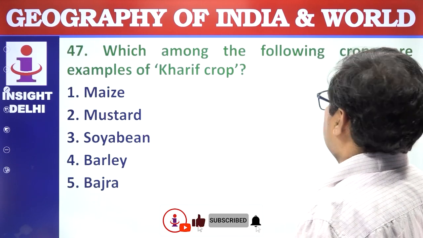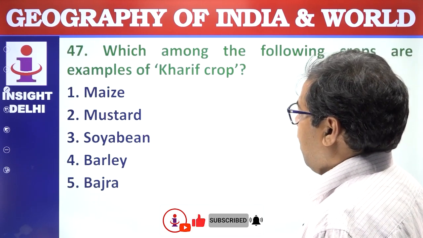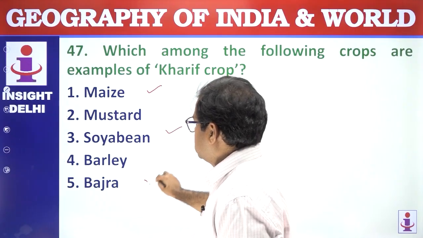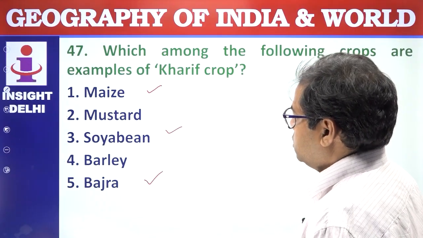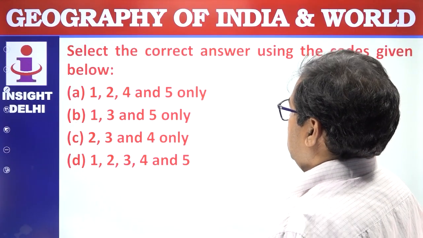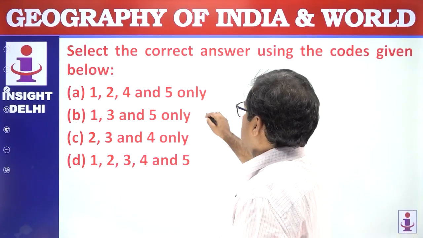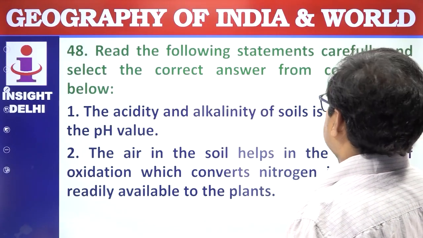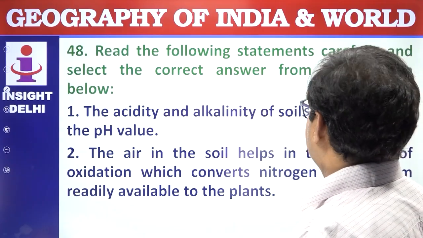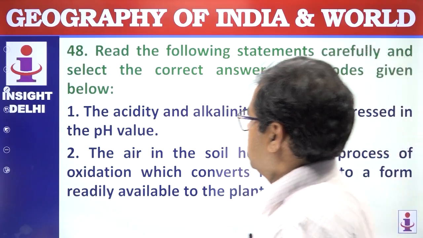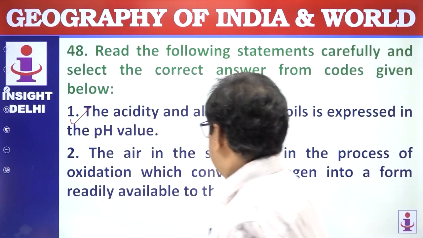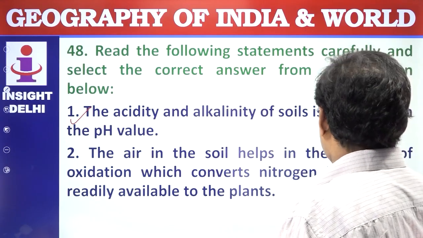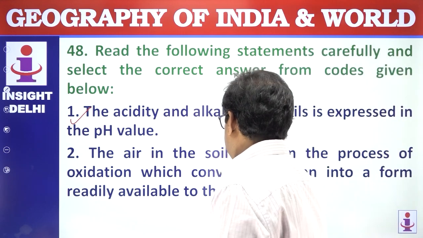Which among the following crops are examples of Kharif crops? Maize is there, soybean is there, and bajra is there. So 1, 3, 5. 1, 3, 5 is the answer, B. Read the following statements carefully and select the correct answer using the code given below. The acidity and alkalinity of the soil is expressed in the pH value. Yes. The air in the soil helps in the process of oxidation, which converts nitrogen into a form readily available to the plant.